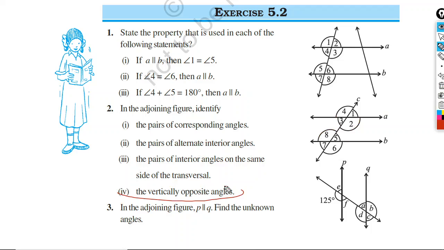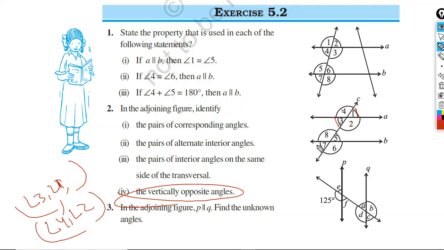Finally, vertically opposite angles. Angle 3, angle 1. Then angle 4, angle 2. Another pair, angle 7, angle 5. Another pair, angle 8, angle 6.